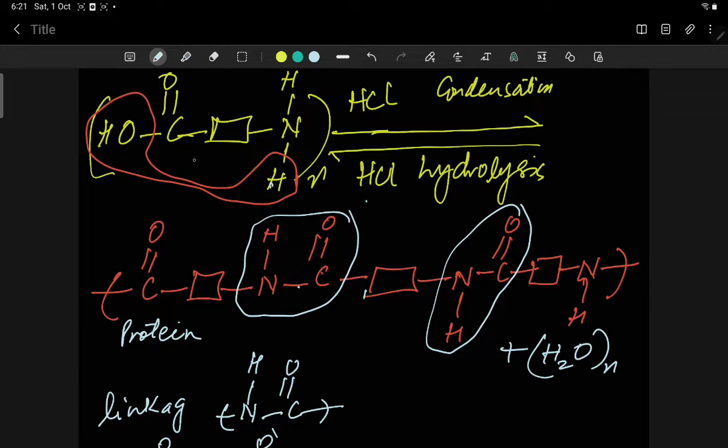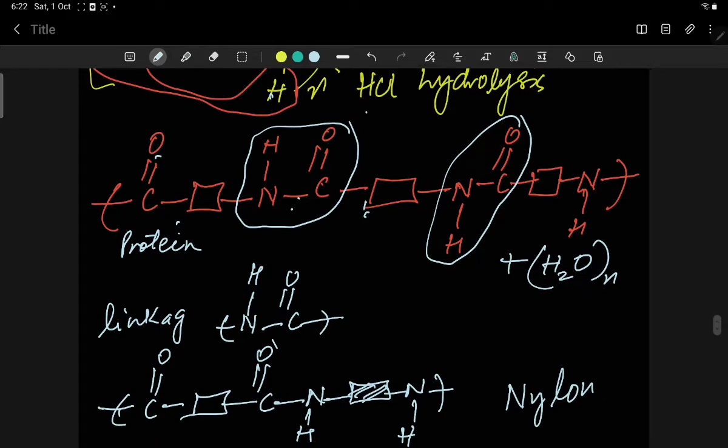So over here one H and from OH, so a water molecule is removed, and the remaining is the repeat unit, C double bond O, NH. This is the repeat unit C double bond O NH, and C double bond O NH. So there are 1, 2, 3 repeat units written over here. One linkage is amide or peptide, and when we talk about more than 2, the linkage is known as polyamide or polypeptide.